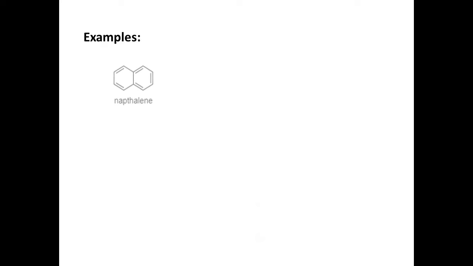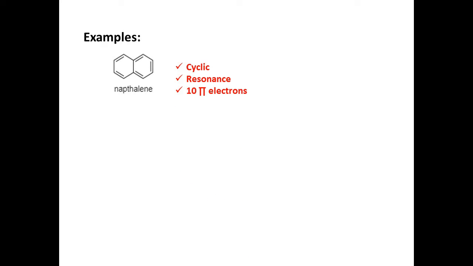So, the first example is naphthalene. In naphthalene, this molecule is cyclic, so it can be aromatic. So, first is cyclic, then next, this compound shows resonance. Resonance is in between pi and pi bonds. And third, there are 5 pi bonds, so there are 10 pi electrons. Hence, this molecule is aromatic.